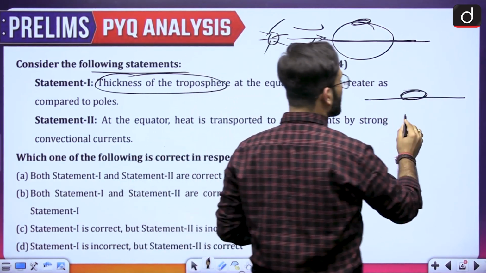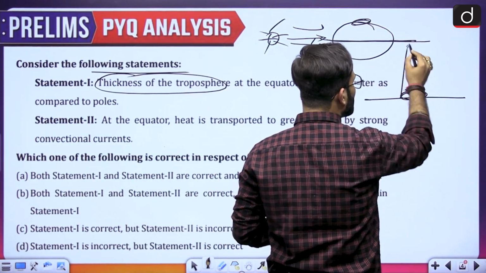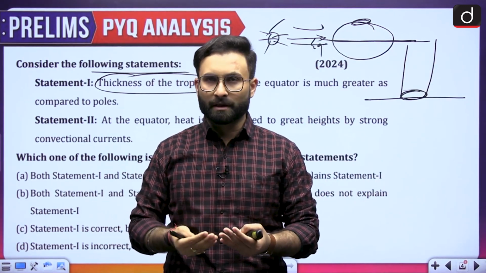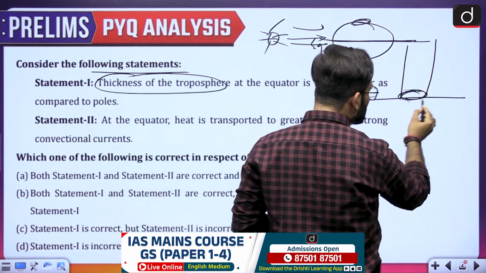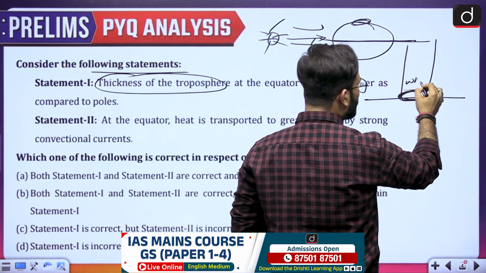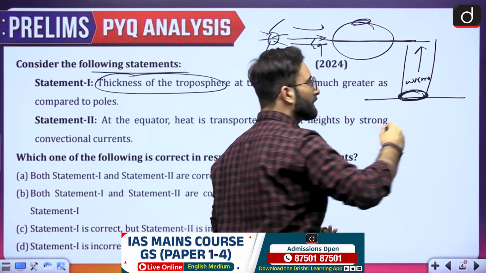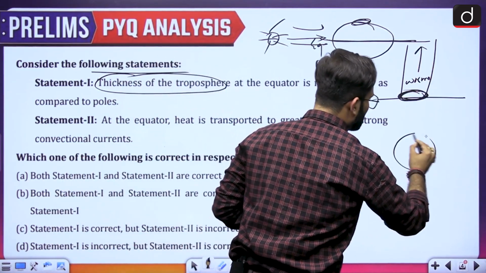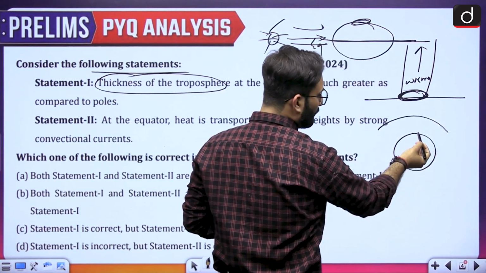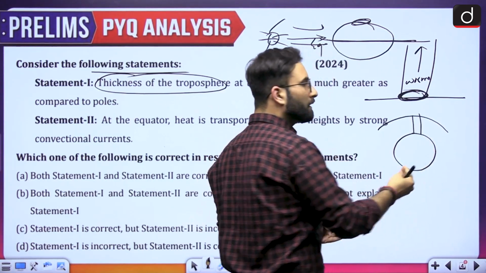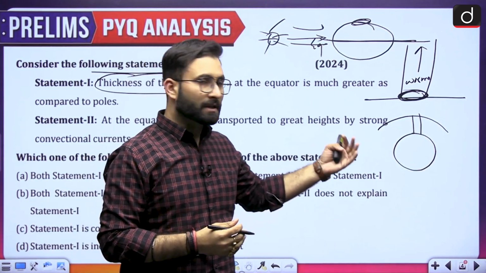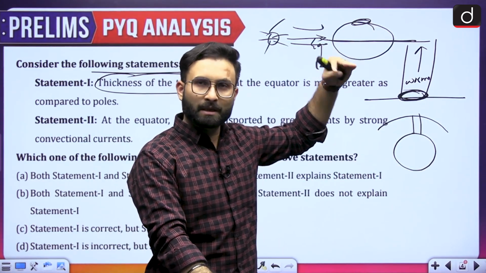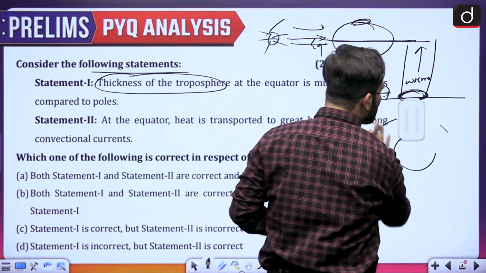Stronger convection currents means that, over the earth surface, there will be a vertical column of warm air. You know that warm air rises. Since the temperature of this surface is high, the warm air starts to rise, and that leads to convection currents. If this is your earth and this is the height of the troposphere, then the stronger the convection, the further the height of the troposphere will be pushed. So at the equator, this height is maximum.